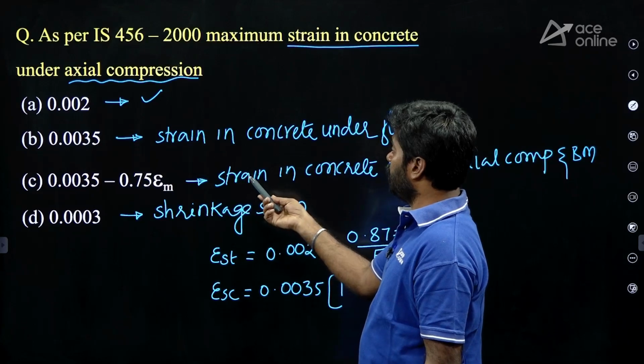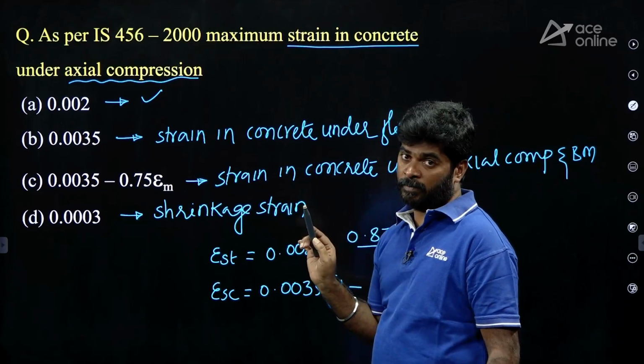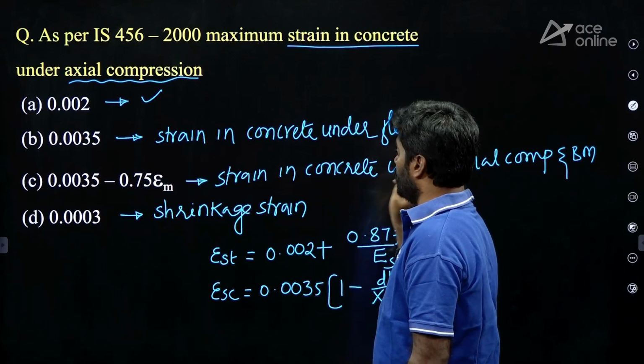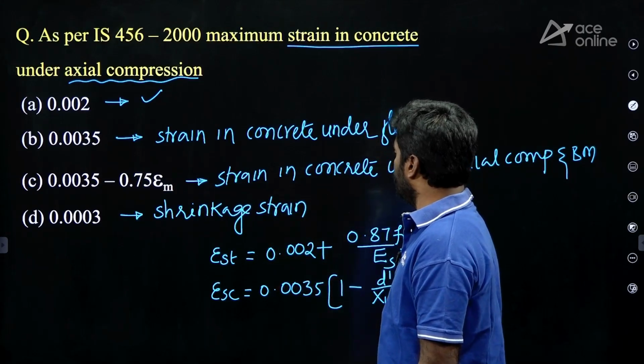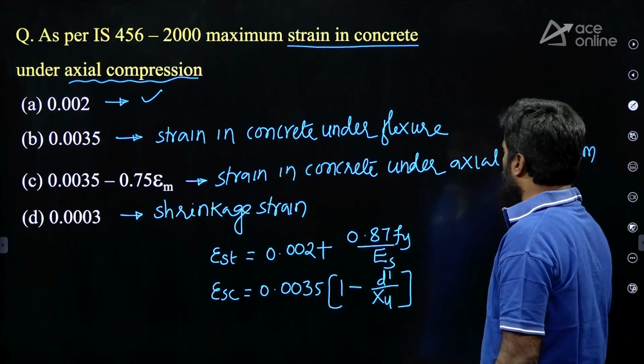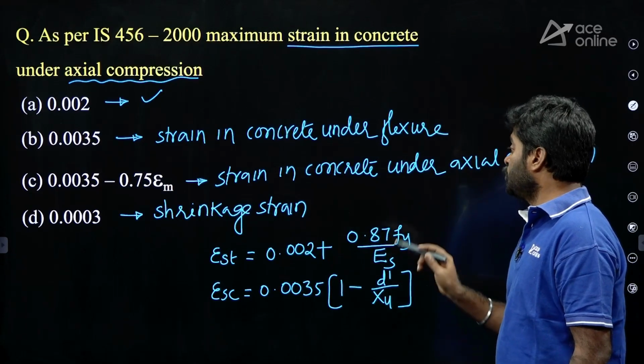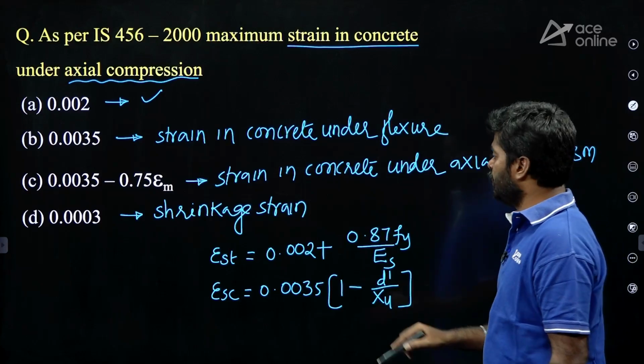Here option B given is the maximum strain in concrete under flexure. And option C given is the strain in concrete under axial compression and bending moment. And option D given here is the shrinkage strain in concrete.